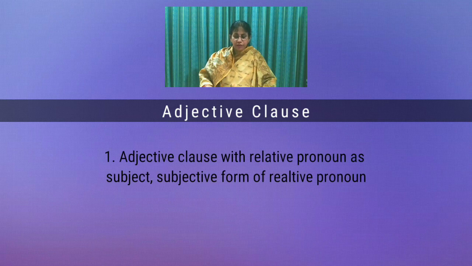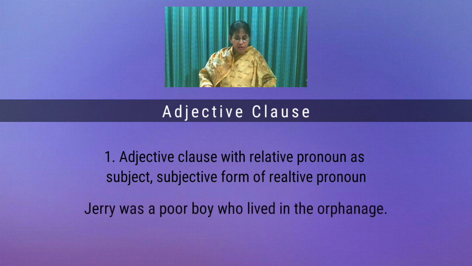Number 1. Adjective clause with relative pronoun as subject. Sentence: Jerry was a poor boy who lived in the orphanage. In the sentence mentioned above, "who lived in the orphanage" is an adjective clause because "who" is a relative pronoun which works as the subject and "the boy" is the antecedent of "who". So, "who lived in the orphanage" modifies the noun "boy".